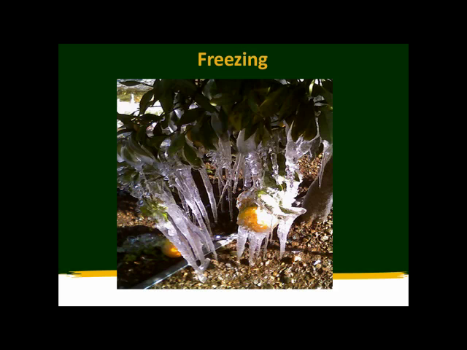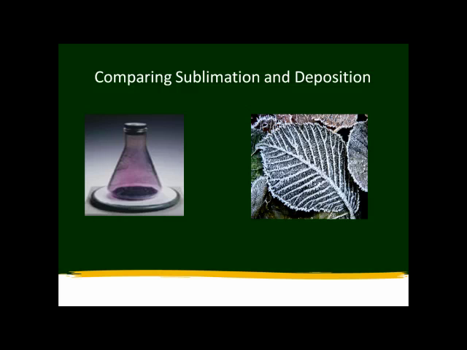There are two other changes of state we want to talk about, and that is sublimation and deposition. The picture on the left has a flask, and in the bottom of the flask you see silver crystals. These are iodine crystals. Iodine has the unique ability to sublime, which means it can go from a solid to a gas. So when you look at the flask, you see this purple haze. That is the gaseous state of iodine.